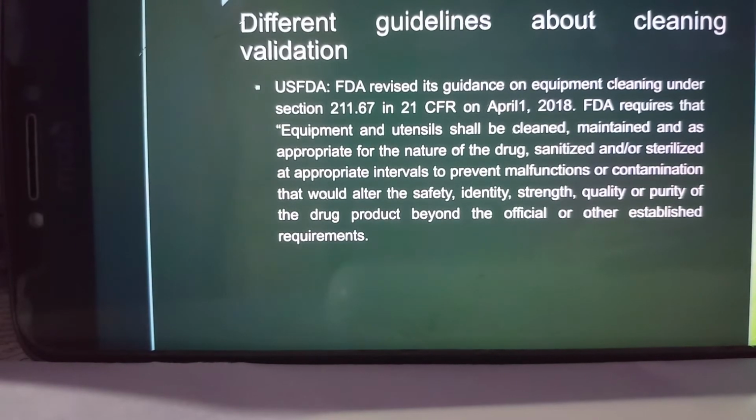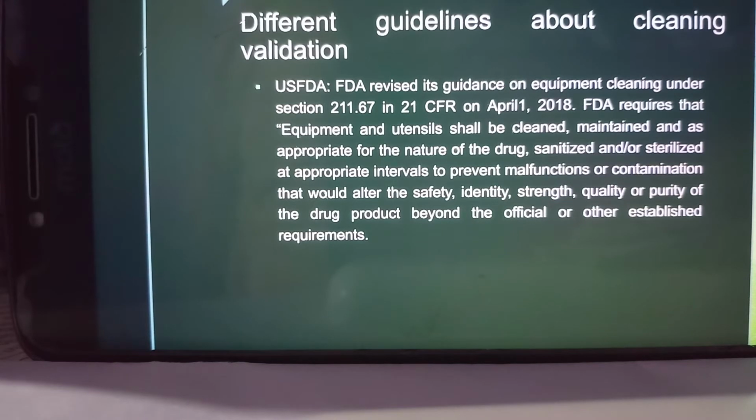Previously, in the previous version of 21 CFR part 211, the words "as appropriate for the nature of the drug" and "sterilized" were not there, and in 2018 the FDA has included these words in its statement in the section 211.67.